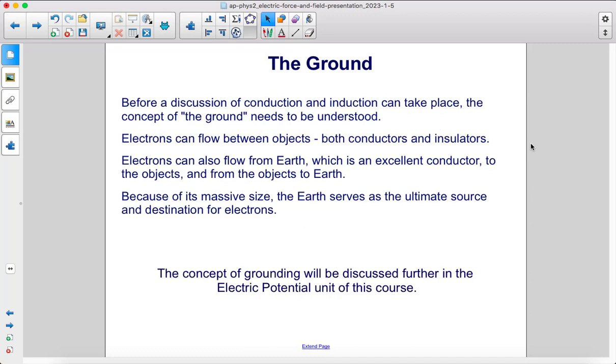Before a discussion of conduction and induction can take place, the concept of the ground needs to be understood. Electrons can flow between objects, both conductors and insulators. Electrons can also flow from Earth, which is an excellent conductor, to the objects and from the objects to Earth. Because of its massive size, the Earth serves as the ultimate source and destination for electrons. The concept of grounding will be discussed further in the electric potential unit of this course.